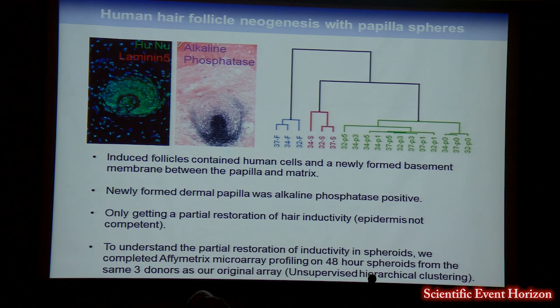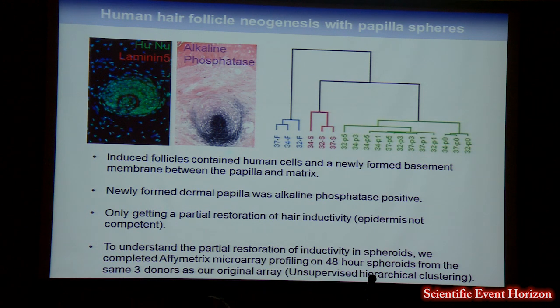And actually that was induction of a hair follicle; we only saw external hair growth from 2 of the donors, not all 5. So this does point to a limitation in our assay, that we're only getting a partial restoration of inductivity. And we don't know why this is. It could be because the epidermis isn't competent and capable of responding, since it is a non-hairy epidermis. Or it could be something intrinsic to the dermal papilla cells themselves.